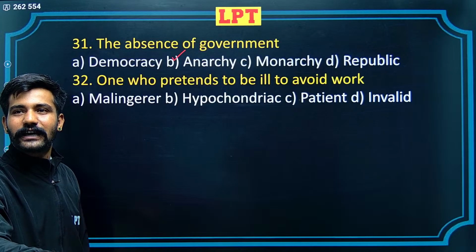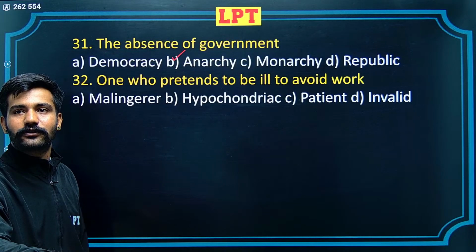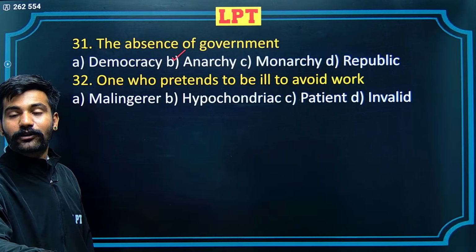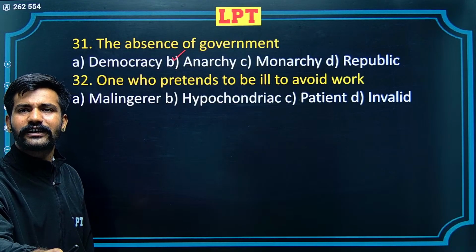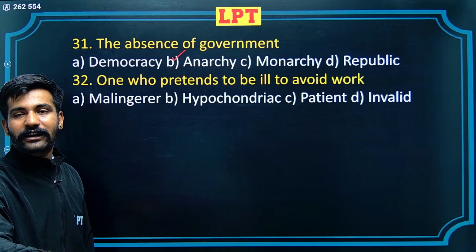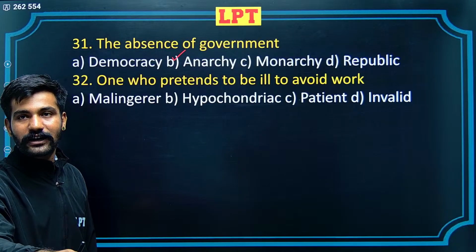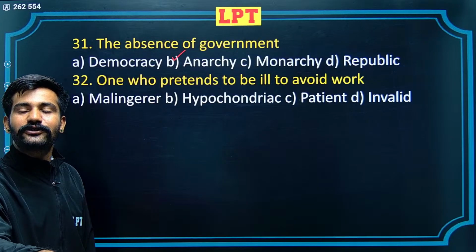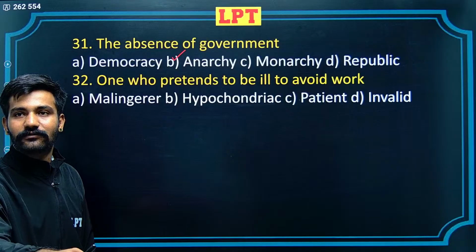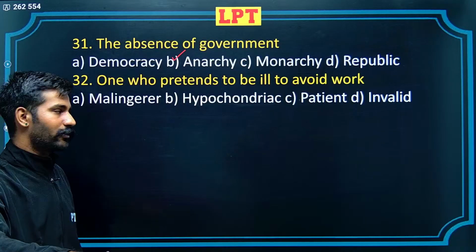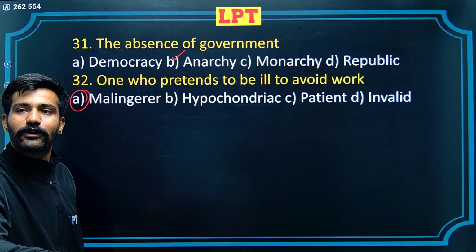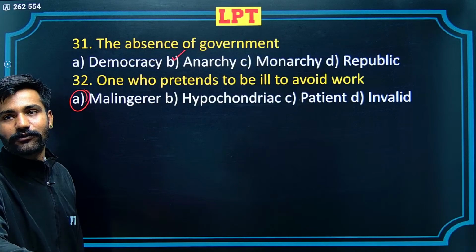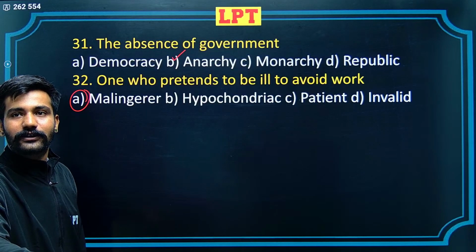One who pretends to be ill to avoid work: invalid, patient, hypochondriac and malingerer. B alternative, hypochondriac refers to diseases, can be a little related with ills, but a hypochondriac would be someone who is under constant fear that he is ill. That's hypochondriac. The first alternative, malingerer, is the correct alternative here. Someone who pretends to be ill just to avoid work.